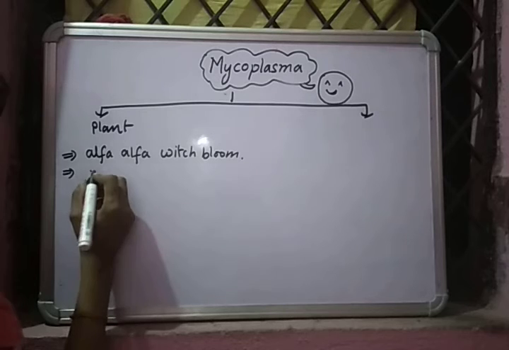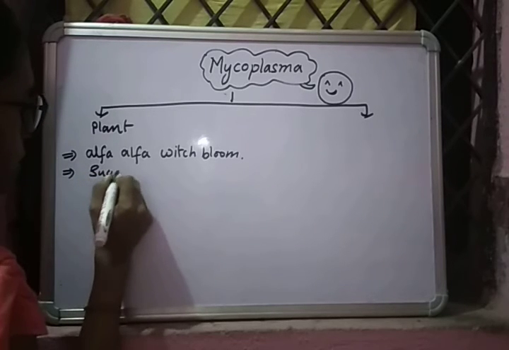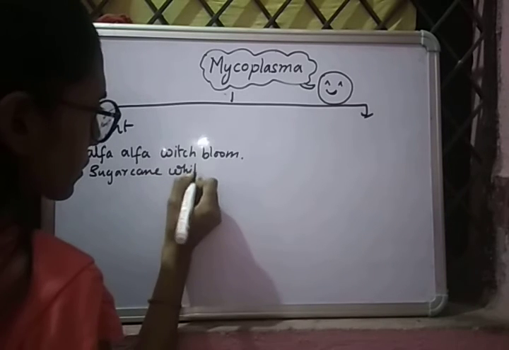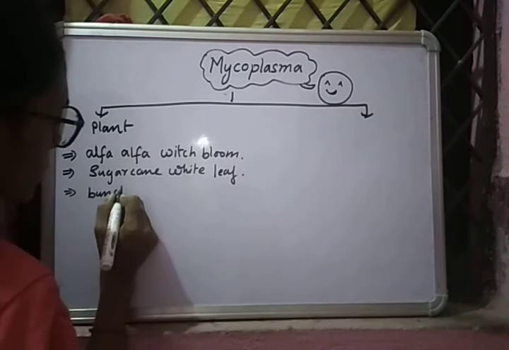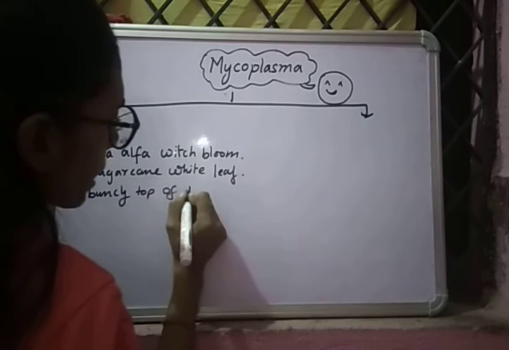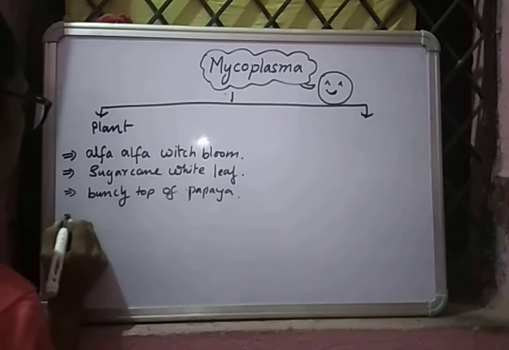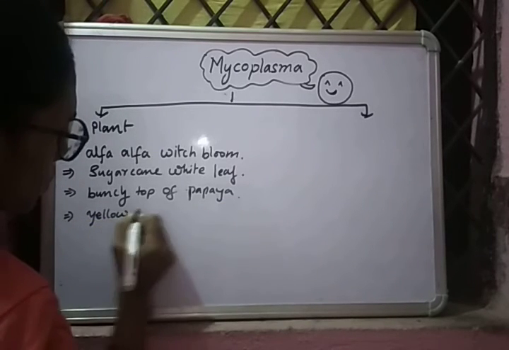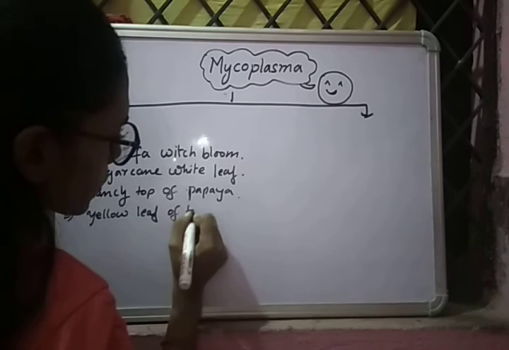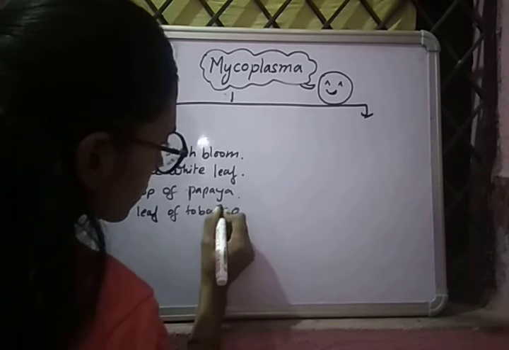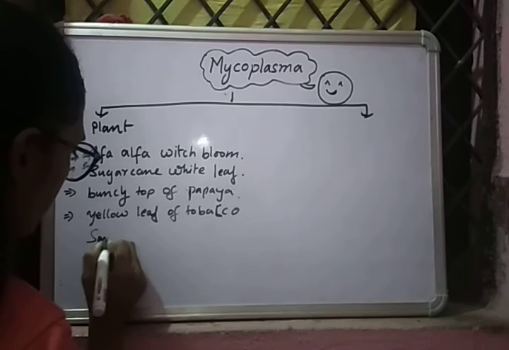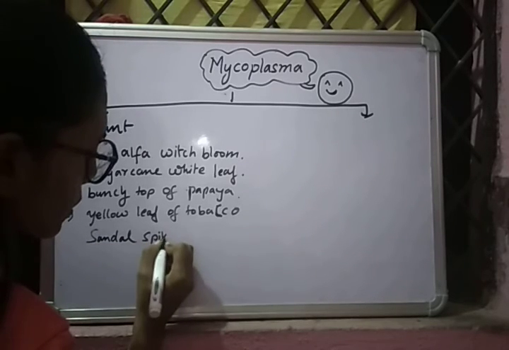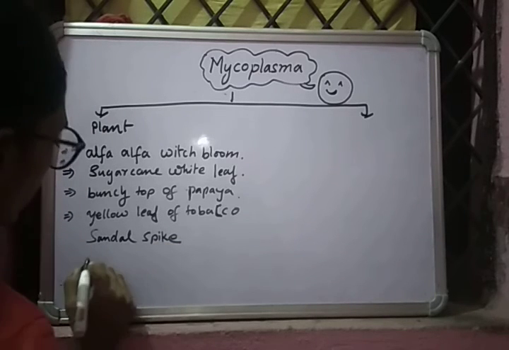Second, sugarcane white leaf, bunchy top of papaya, yellow leaf of tobacco, sandal spike, peanut witches' broom.